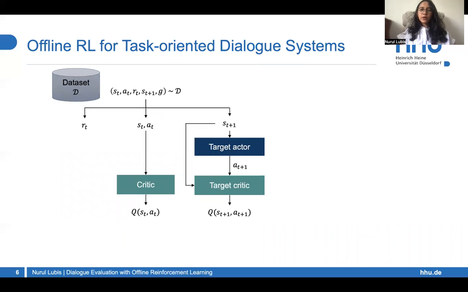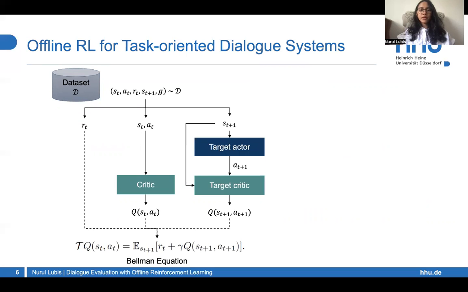To train an evaluator with offline RL, we need only a static dialogue dataset. From the dataset, the critic takes state action pairs, S and A, to produce its estimate, for example, Q value. During critic training, this estimate is refined by iteratively minimizing the error of the Bellman equation, which states that Q value of time step T is equal to reward at that time step plus discounted Q value of the next time step.